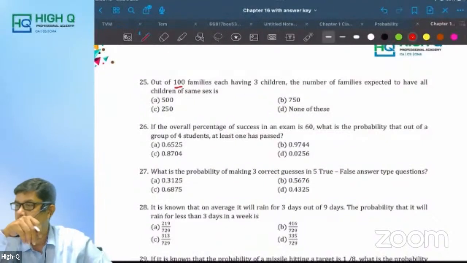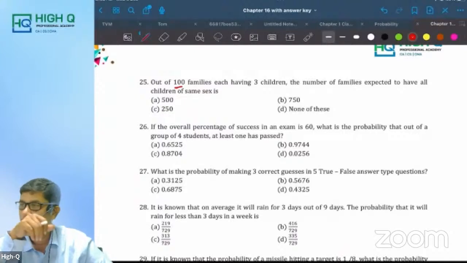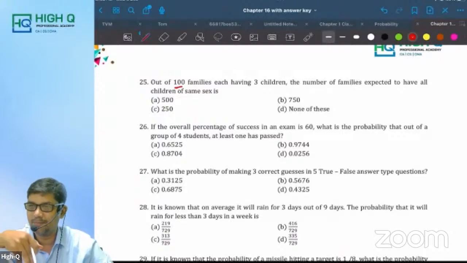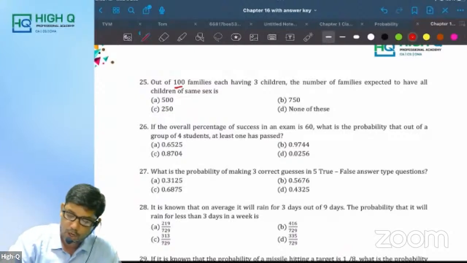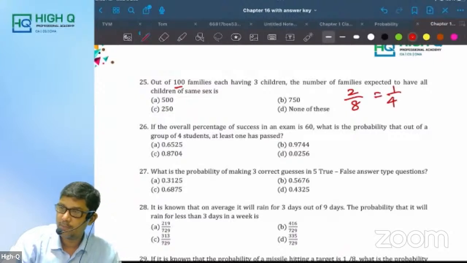Total how many possibilities? 8 possibilities. Am I tossing 3 coins kind of thing, my dear? Tossing 3 coins means 8 possibilities. All boys, all girls is 2 by 8. This is my probability value. 1 by 4. What is it, my dear? 1 by 4. 100 into 1 by 4.